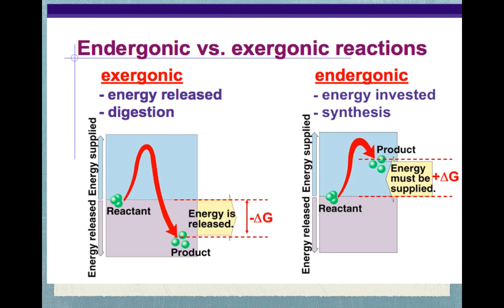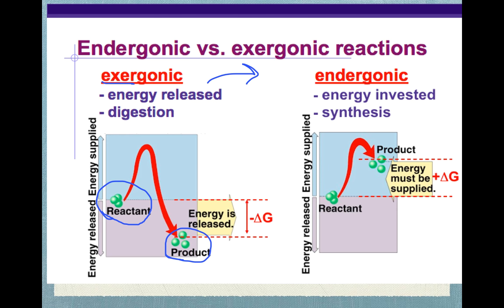Here is a diagram of an endergonic versus exergonic reaction. If we look at a couple things here. Here we have the reactants. This is an exergonic reaction. Remember, exer, exit, energy is released out. If we look at this diagram, the reactants, and we compare the reactants to the products.